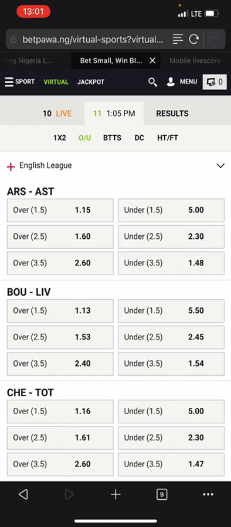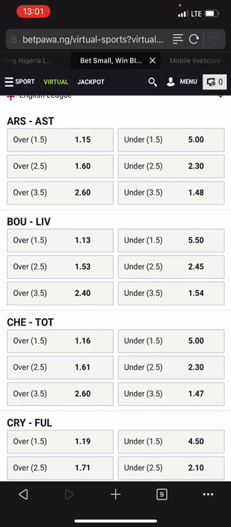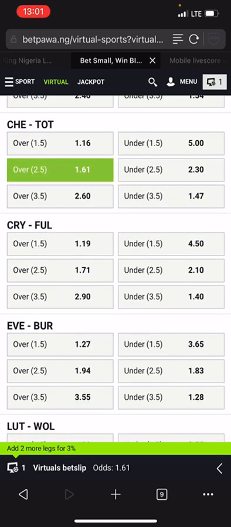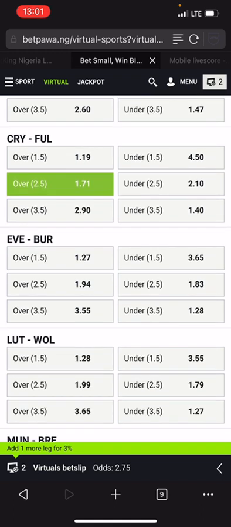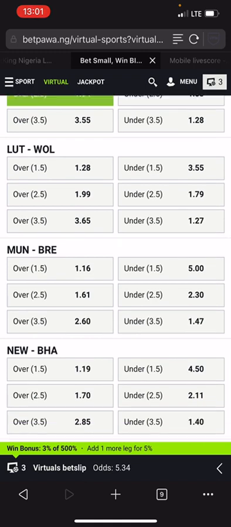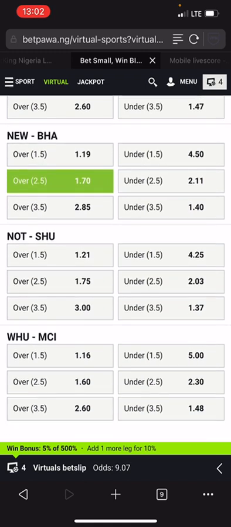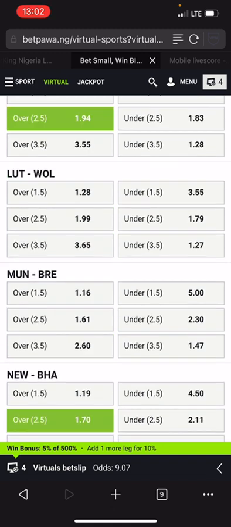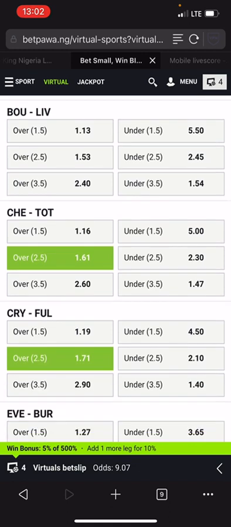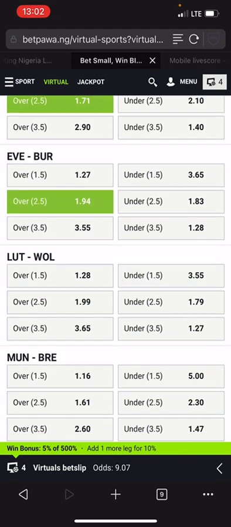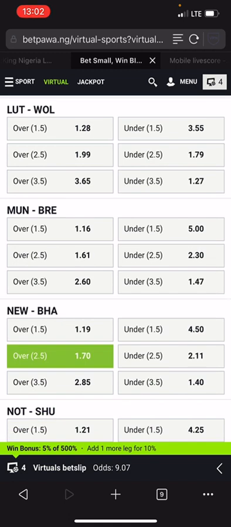So Arsenal and Aston Villa are not in the same category. Bournemouth and Liverpool are not in the same category. Chelsea and Tottenham, both of them are in the strong teams category. Crystal Palace and Fulham, both of them are in the balanced team category. Burnley and Everton are in the same category. Luton and Man U are not in the same category. Newcastle and Brighton are in the same category. Nottingham and Sheffield are not in the same category. West Ham and Man City are not in the same category. Now we have 4 selections in the same category: Chelsea versus Tottenham, Crystal Palace versus Fulham, Everton versus Burnley, and Newcastle versus Brighton.